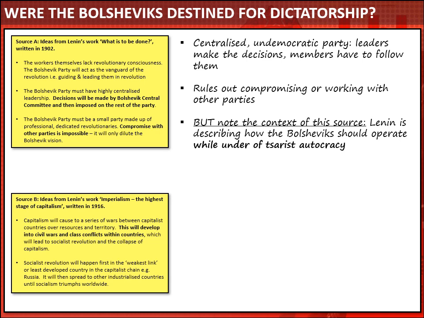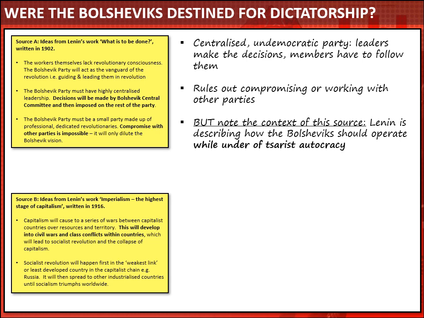He believes that international war between countries will turn into civil wars within countries, and that this is a necessary thing which has to happen in order for socialist revolution to take place.